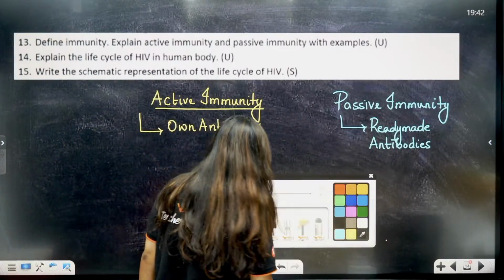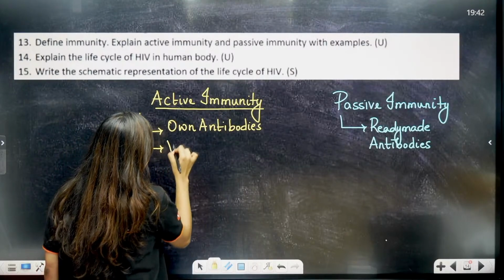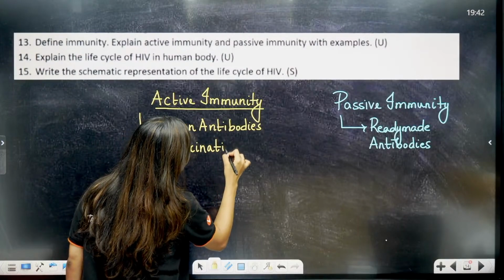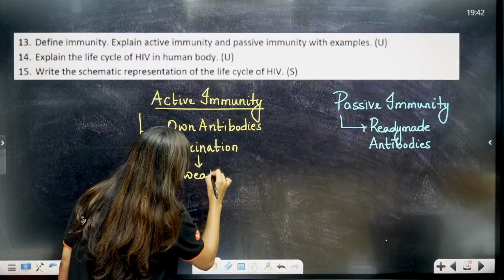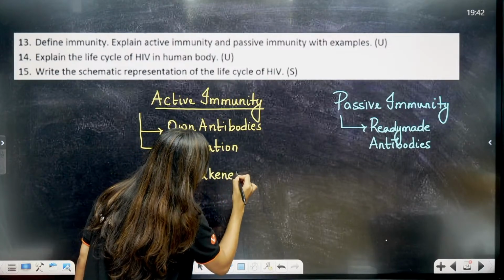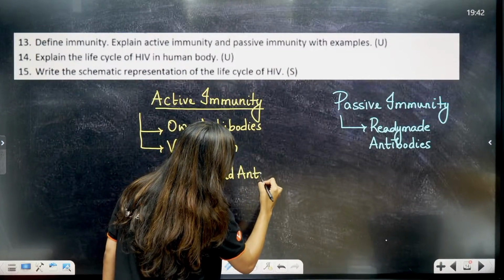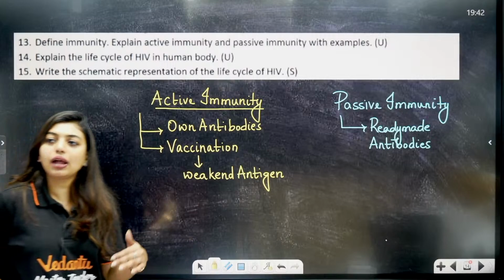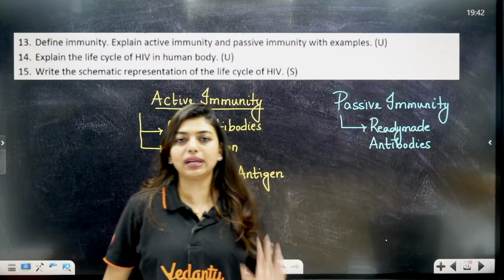Ma'am, how does this happen? Students, this happens in 2 scenarios, like vaccination. That means we have given weakened or inactive antigens, injected into our body, and we are telling the body, please make antibodies, I will give you the time to make antibodies.